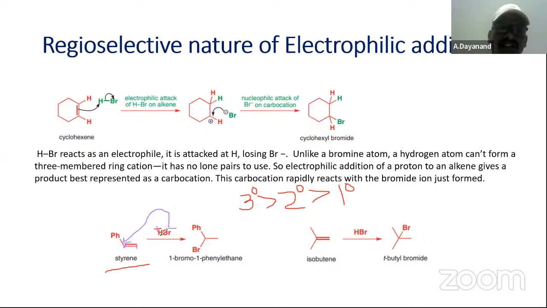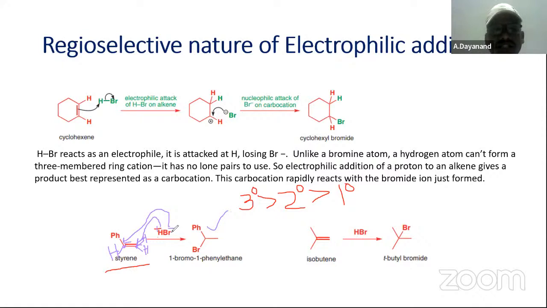Why? Because the hydrogen-rich carbon becomes richer. How many hydrogens does this carbon have? Two hydrogens, whereas this carbon has only one hydrogen. Therefore, according to Markovnikov's rule, the hydrogen is going to be bonded to the carbon atom having the higher number of hydrogens. That results in the formation of this product.